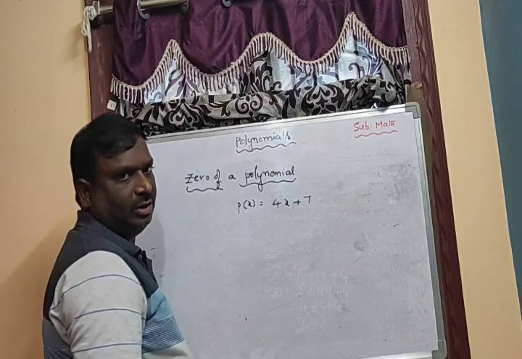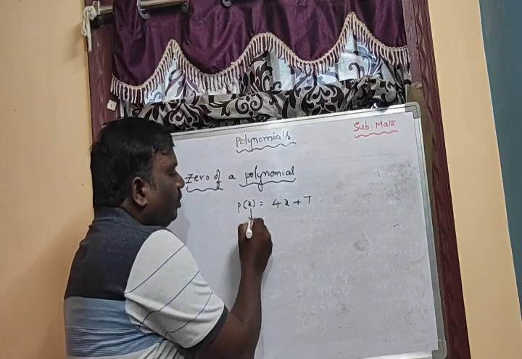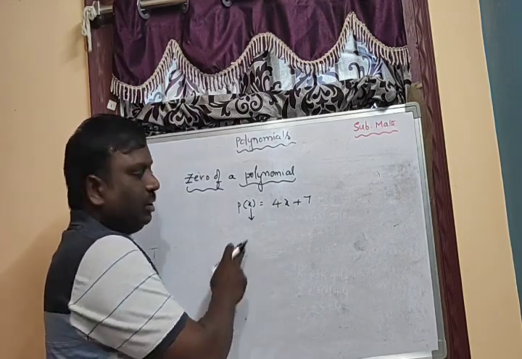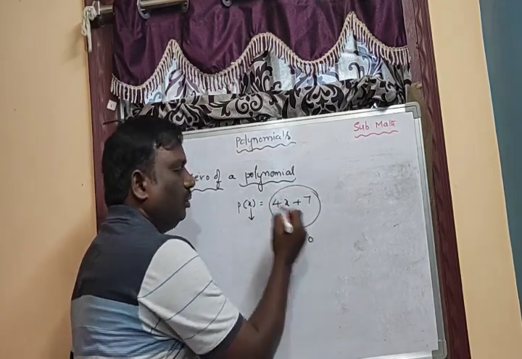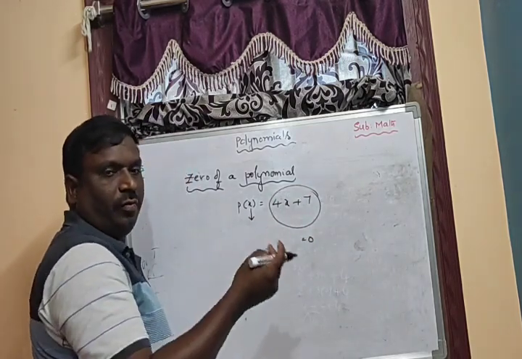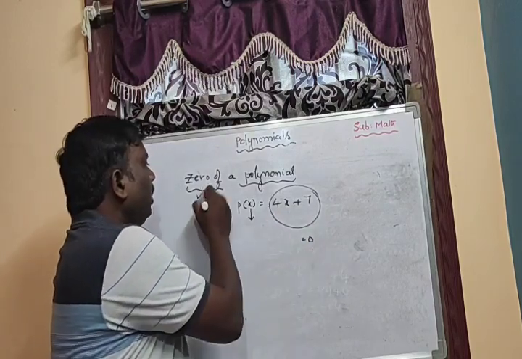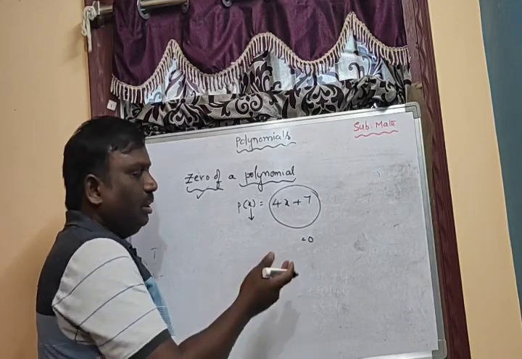Whatever value, any real number you substitute in the place of x, the total polynomial will become 0. For which value the polynomial is 0, that value is called the zero of the polynomial.